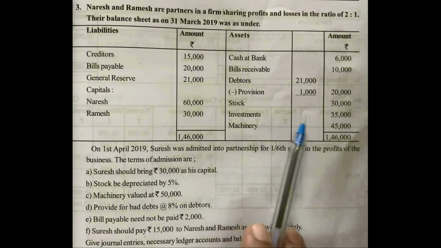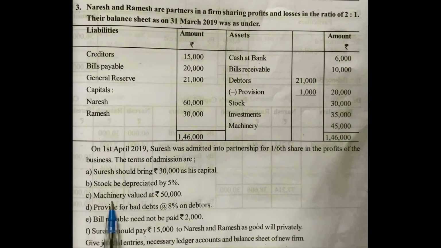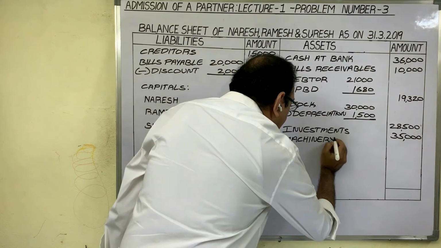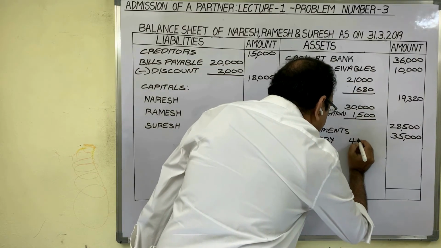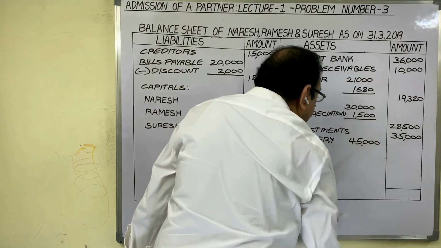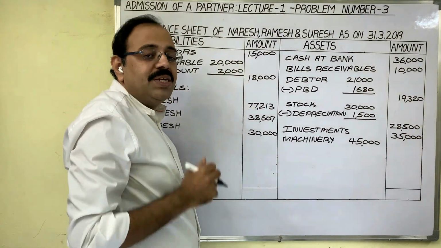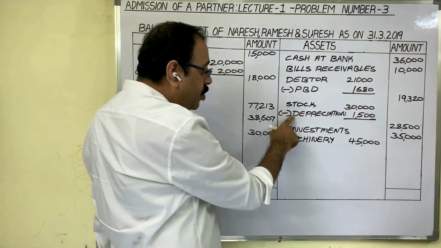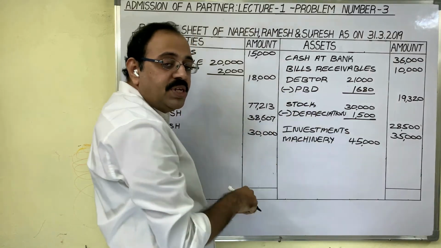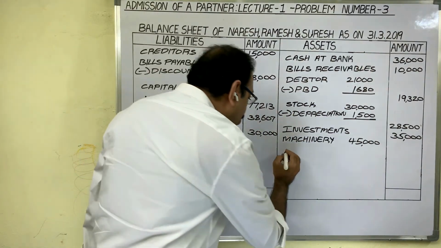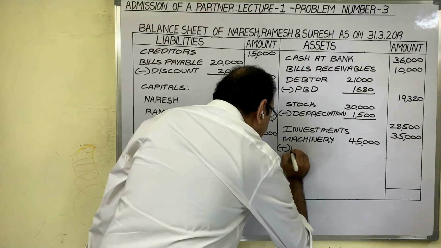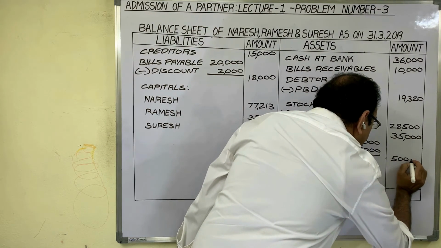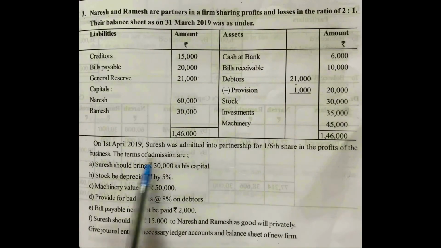Next one, machinery 45,000 rupees. In adjustments, machinery valued at 50,000 rupees is given. Machinery. As there is adjustment, show the balance sheet value in inner column and adjustment is 5,000 appreciation we have. Depreciation we have to deduct from asset value. Appreciation we should add to asset value. So plus appreciation in amount column total 50,000 rupees. Next you have to observe any extra assets are given in the adjustments. There are no extra assets in the adjustment.